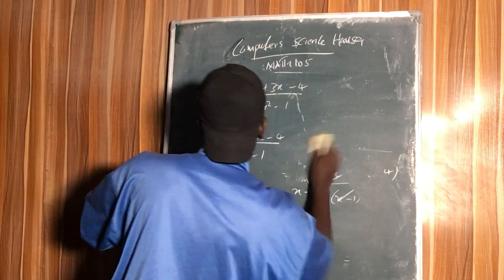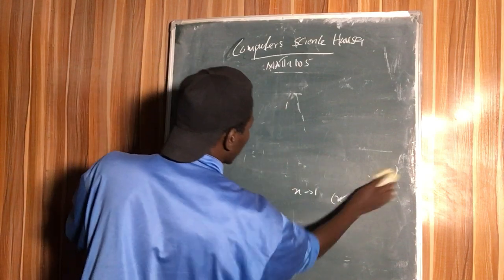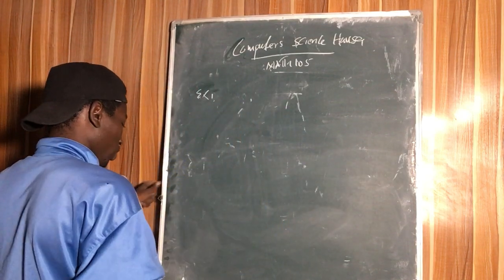Now here's example number 1. Example number 2.